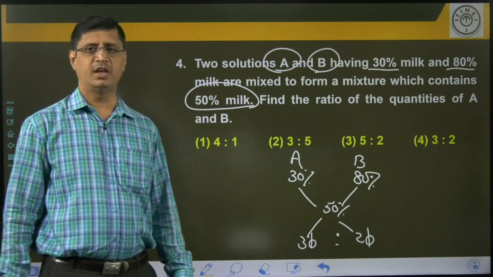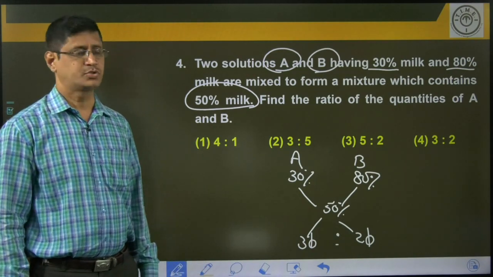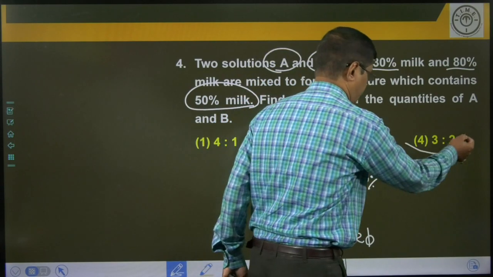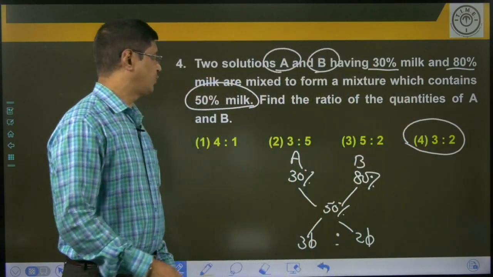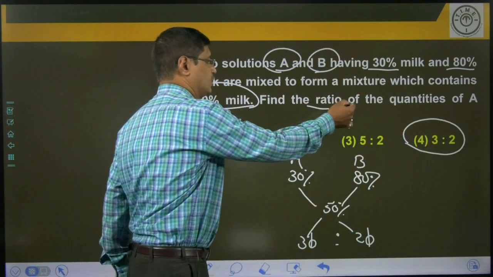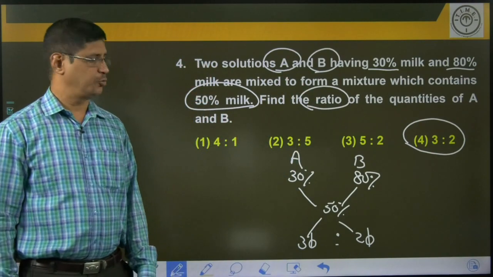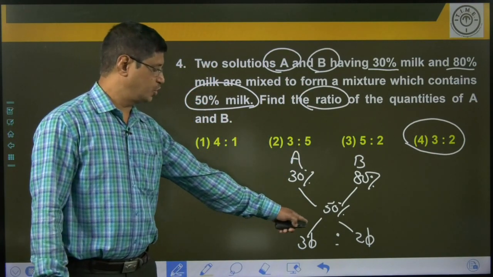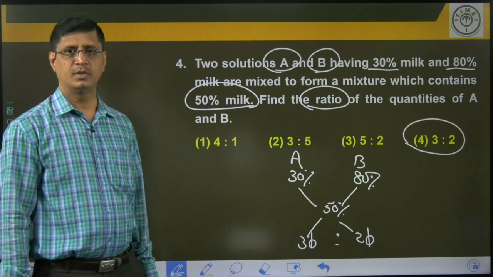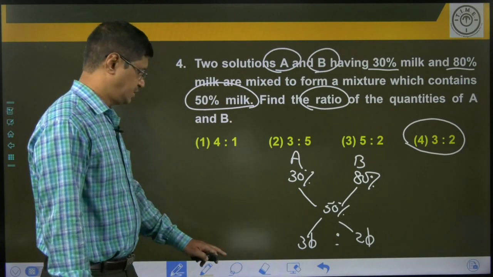The ratio is 3:2. What is the right option? Choice 4. So, what to find? Find the ratio of the quantities of A and B. A and B ratio is 3:2. Okay. Right.